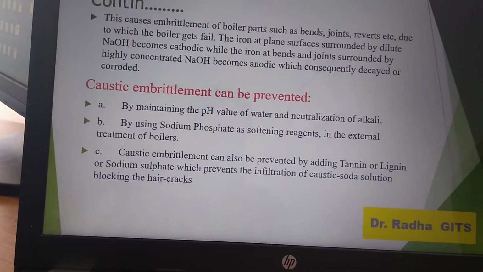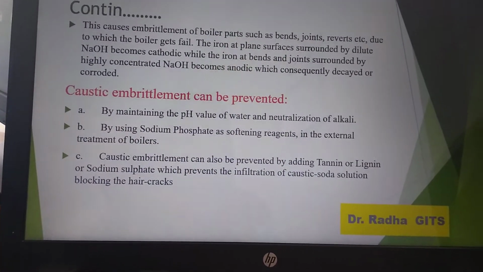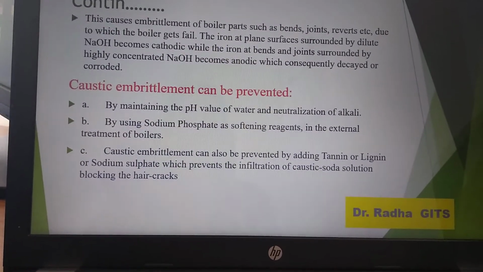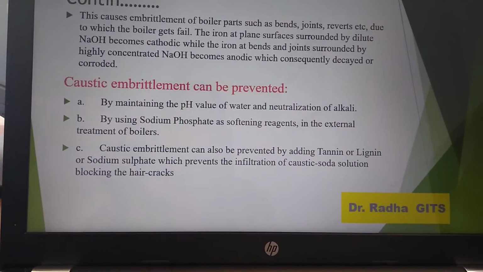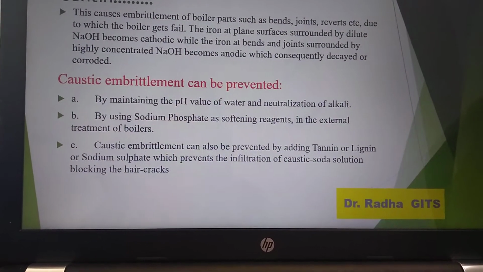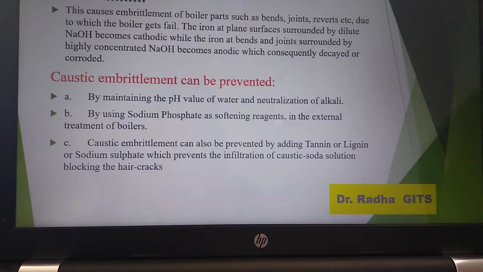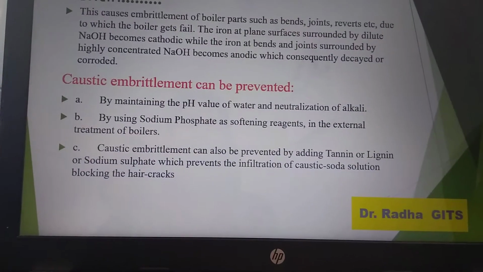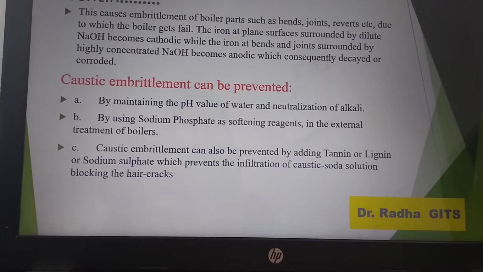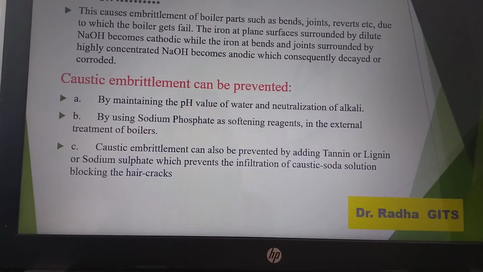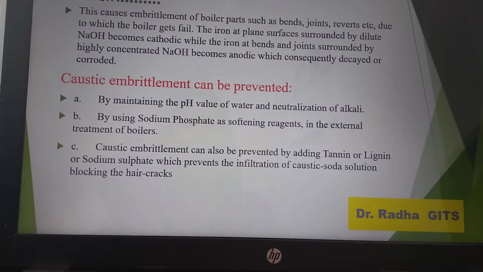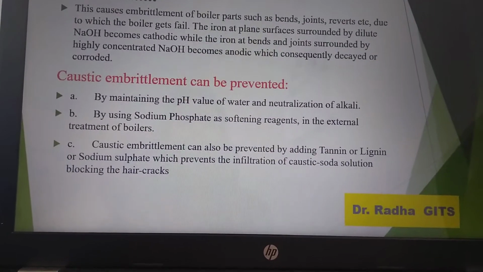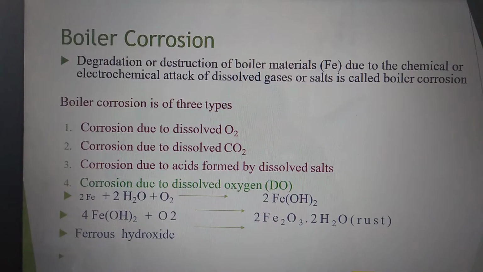Then, the prevention of caustic embrittlement. It can be prevented by maintaining the pH value of water and neutralization of alkali by using sodium phosphate as a softening reagent in the external treatment of the boiler. Caustic embrittlement can also be prevented by adding tannin or lignin or sodium sulfate, which prevents the infiltration of caustic soda solution, blocking the hair cracks.